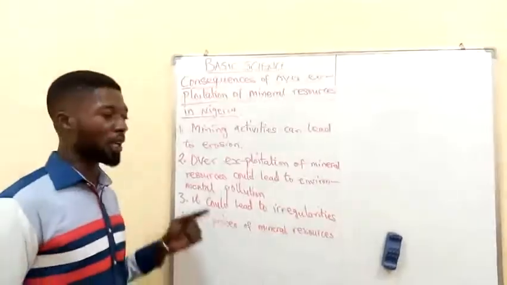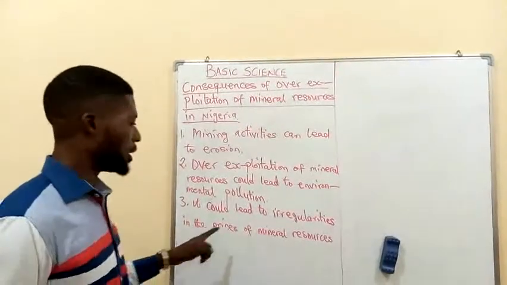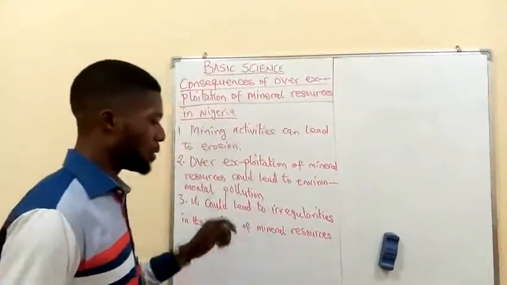Alright, so like I said, it could lead to irregularities in the prices of mineral resources.